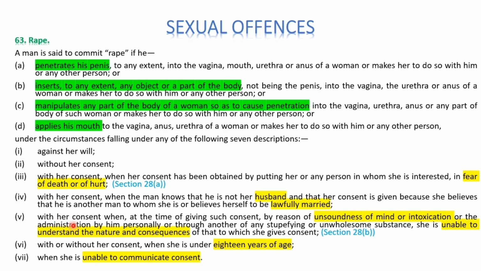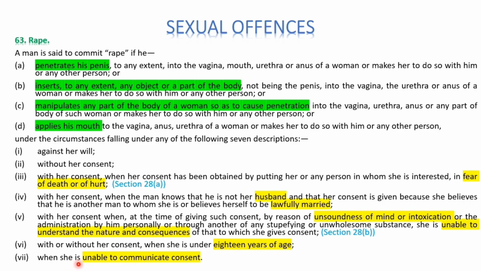Then the fifth one says that if the consent was obtained from a person who suffers from unsoundness of mind, or who is under intoxication, or who is unable to understand the nature and consequences of that consent, then that consent will not make an exception for rape. It is also a rape. Then the sixth one says that if the consent is obtained from a girl under the age of 18 years, then it is also a rape.